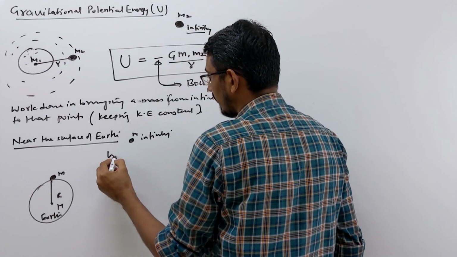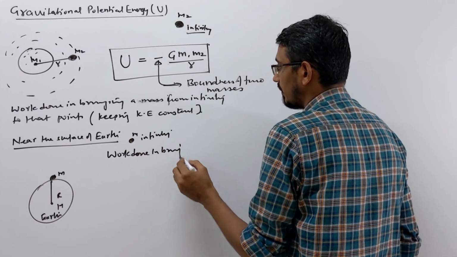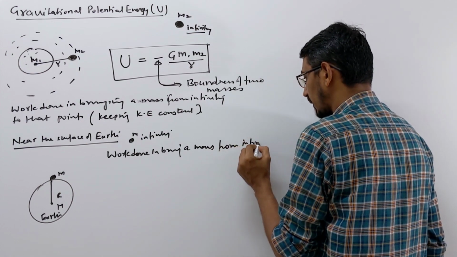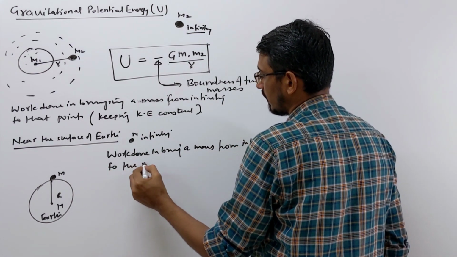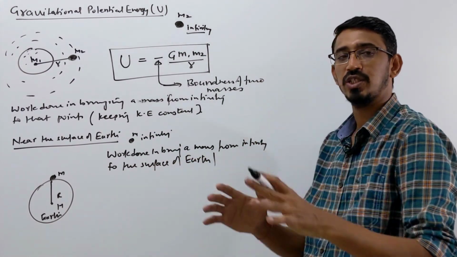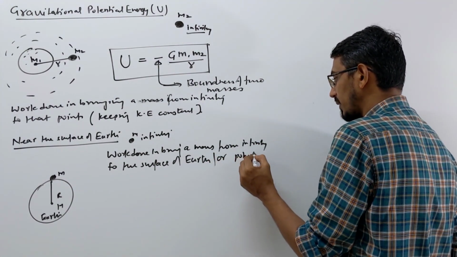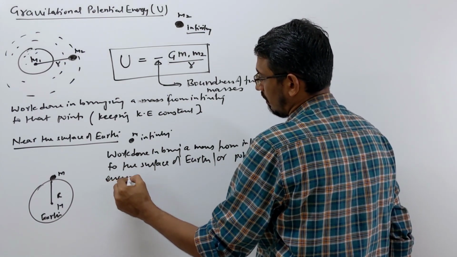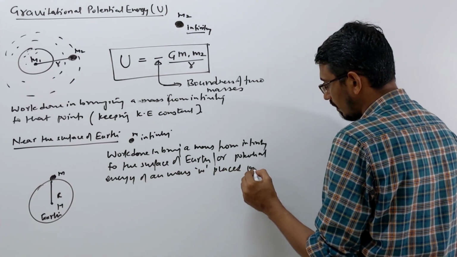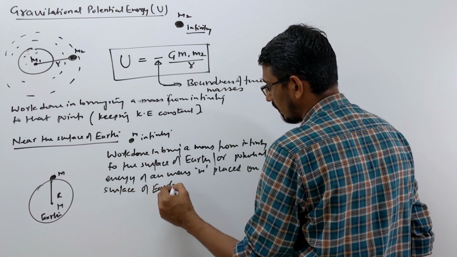So I write here: work done in bringing a mass from infinity to the surface of Earth, or in short, the potential energy of an object placed on the surface of Earth, or the potential energy of a mass m placed near the surface of Earth.